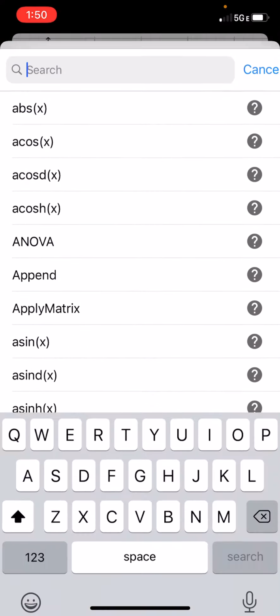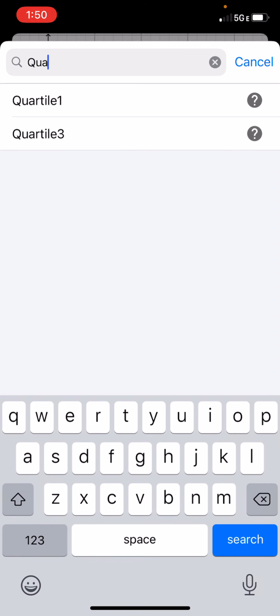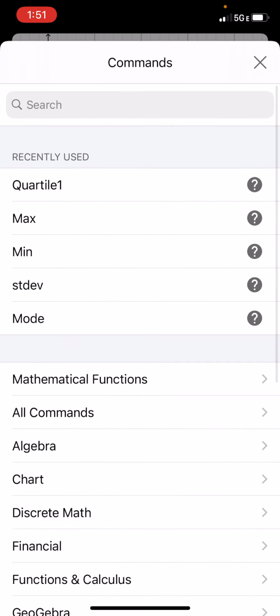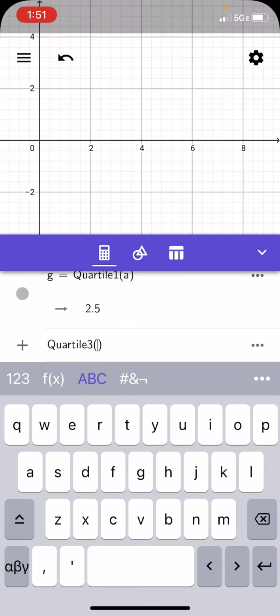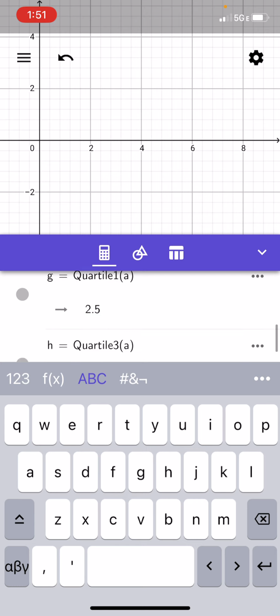The other parts of our 5-number summary were the first quartile. So I'm going to start typing in quartile. And here I have the option between picking quartile 1 or quartile 3. I'm going to do 1 first. I'm going to type in A, and it's 2.5. I'm going to do it again. Pick quartile 3 of A, so it finds that. So I have min, max, my 2 quartiles, and the other part of my 5-number summary would be the median, but I actually already found that one up here. So there's all those numbers.